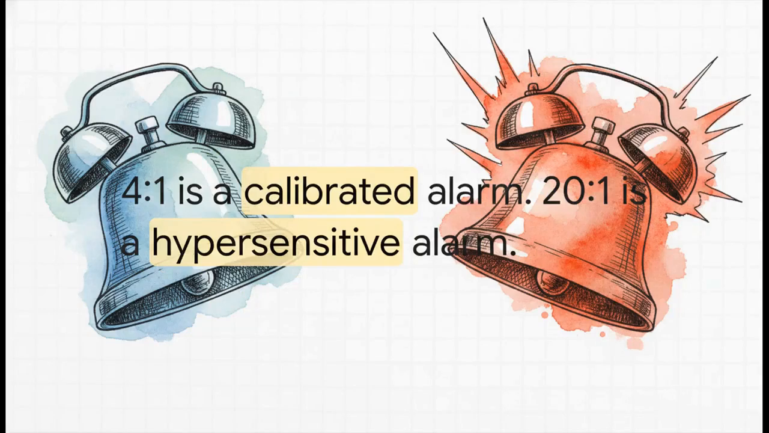To understand why this matters clinically, think of your body's inflammatory response like a home security system. Now, inflammation isn't inherently bad, right? You need it to fight infections and heal injuries. A 4:1 ratio is a beautifully well-calibrated security alarm. It only goes off when there's an actual break-in. But a 20:1 ratio, that creates a hypersensitive alarm. All that excess omega-6 keeps the system completely on edge, potentially promoting a state of chronic, low-grade inflammation where the alarm is just constantly blaring at the slightest breeze.